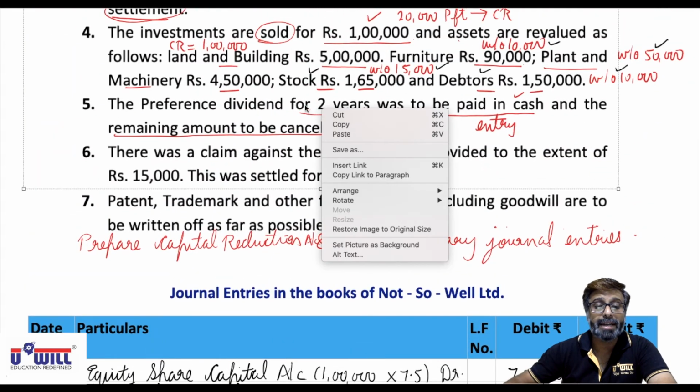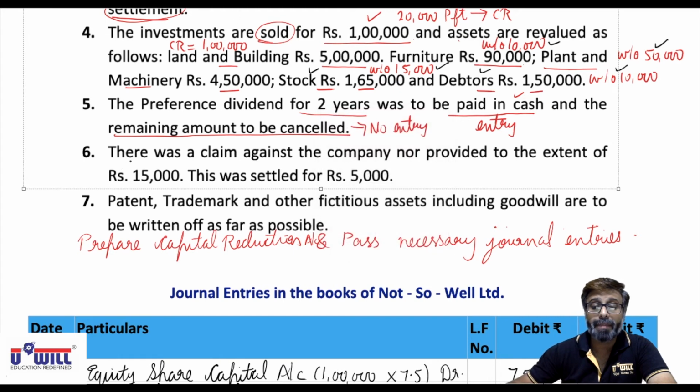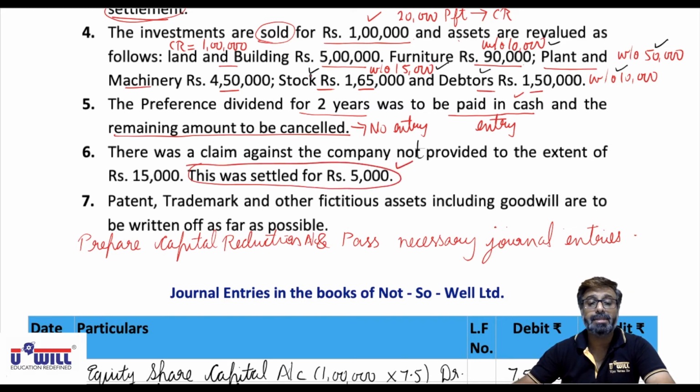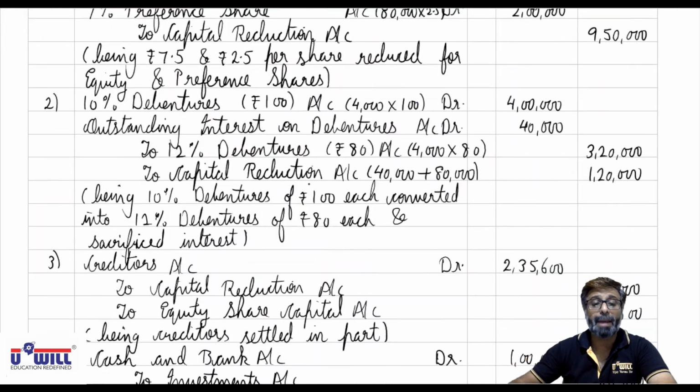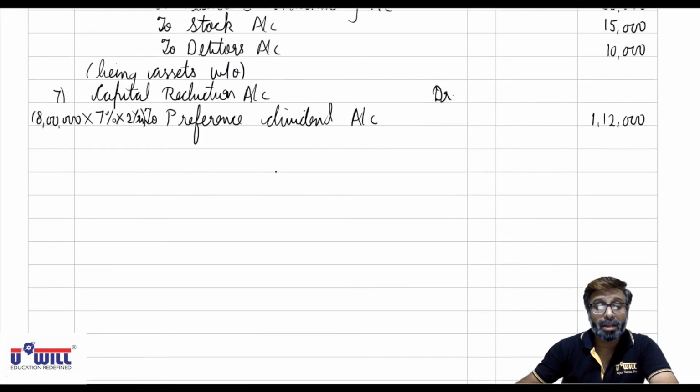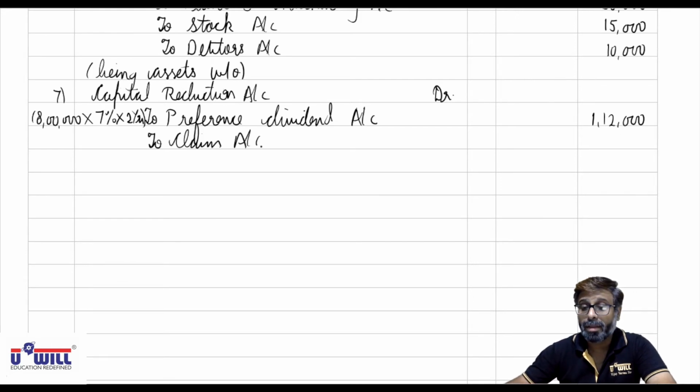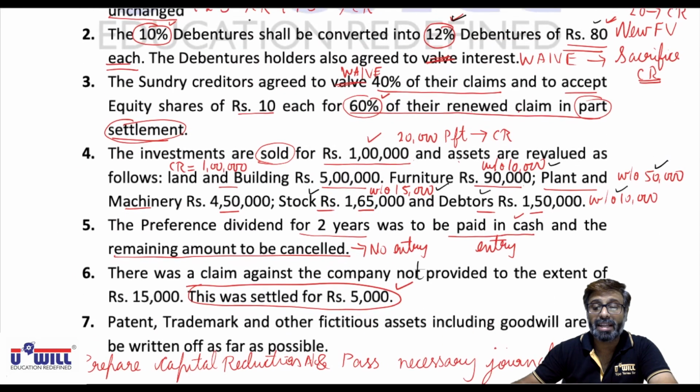Next, see that there was a remaining claim. There was a claim against the company not provided, to the extent of rupees 15,000, but this was settled for 5,000. So we have to pass the entries only with 5,000. Let us combine this. Same entry is there for claim also, capital reduction to claim account, but only with the amount settled, that is 5,000. 15,000 has no relevance because finally it is settled for 5,000.